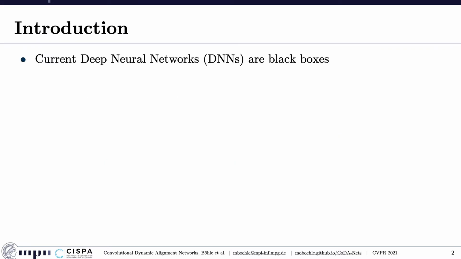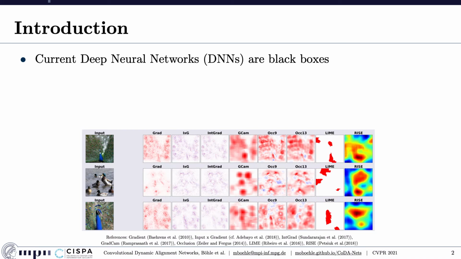The problem that we aim to address with our work is the fact that deep neural networks are essentially black boxes. Of course, many methods trying to overcome the black box nature have been developed. For example, here I show importance attributions for individual classification decisions according to some commonly used explanation methods. In particular, red colors in these heat maps denote positive importance values and blue colors denote negative importance values. However, given the opaqueness of the network models to start with, it is in general unclear whether and how well these methods actually reflect the underlying model.